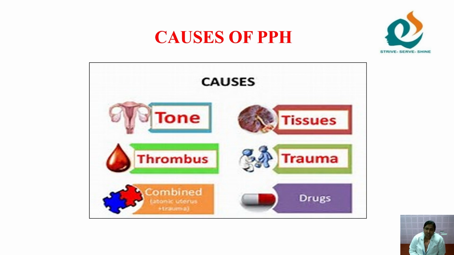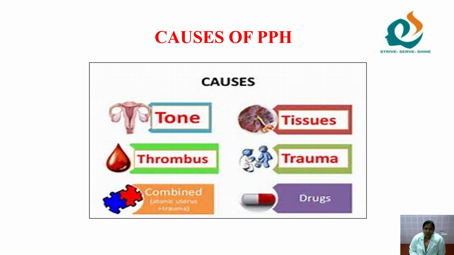The third one is tissue, that is any bits of placenta left inside the uterine cavity, which may lead to severe bleeding. The next one is thrombus, that is blood coagulation disorders. That is also one of the major risks for occurring PPH. Then combined, in a sense, the mother will have relaxed uterine muscles as well as some trauma in the vagina or cervix.